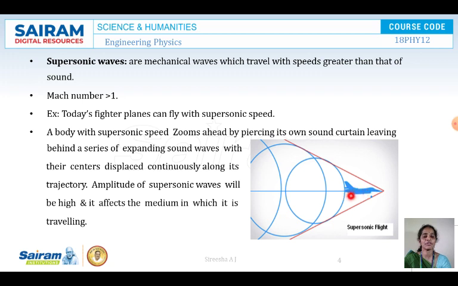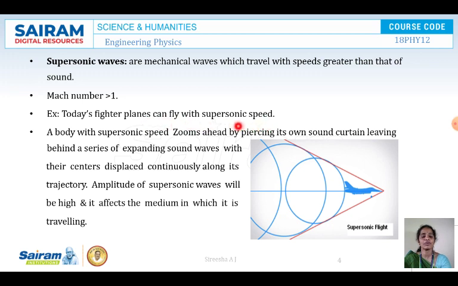Here supersonic waves are the waves where the body is traveling at a higher speed when compared to the speed of sound. Such waves are called supersonic waves. For such supersonic waves, the Mach number is greater than 1. For example, today's fighter planes can fly with a supersonic speed.